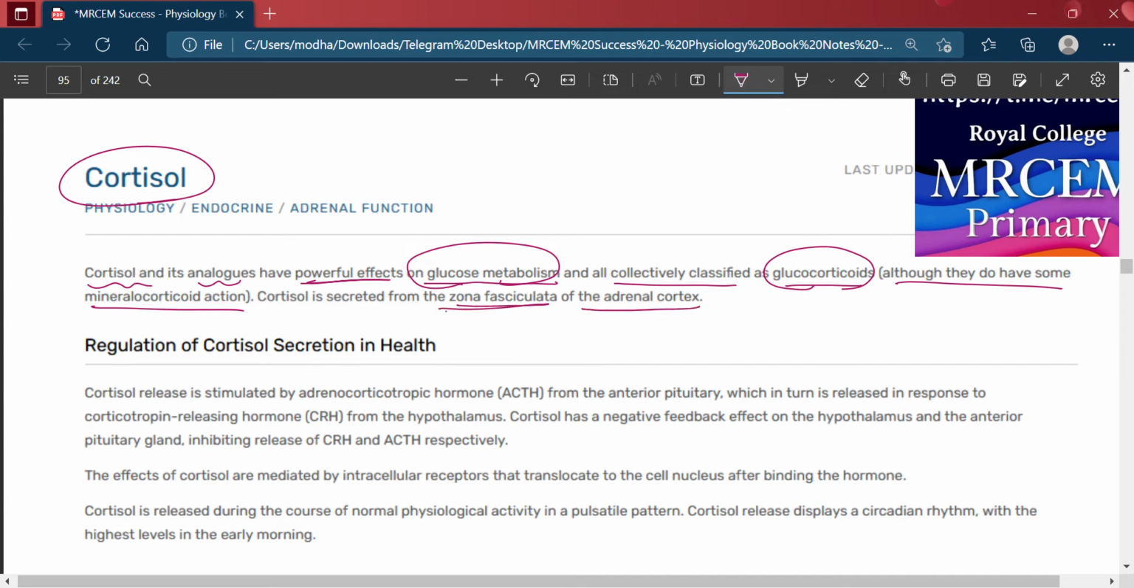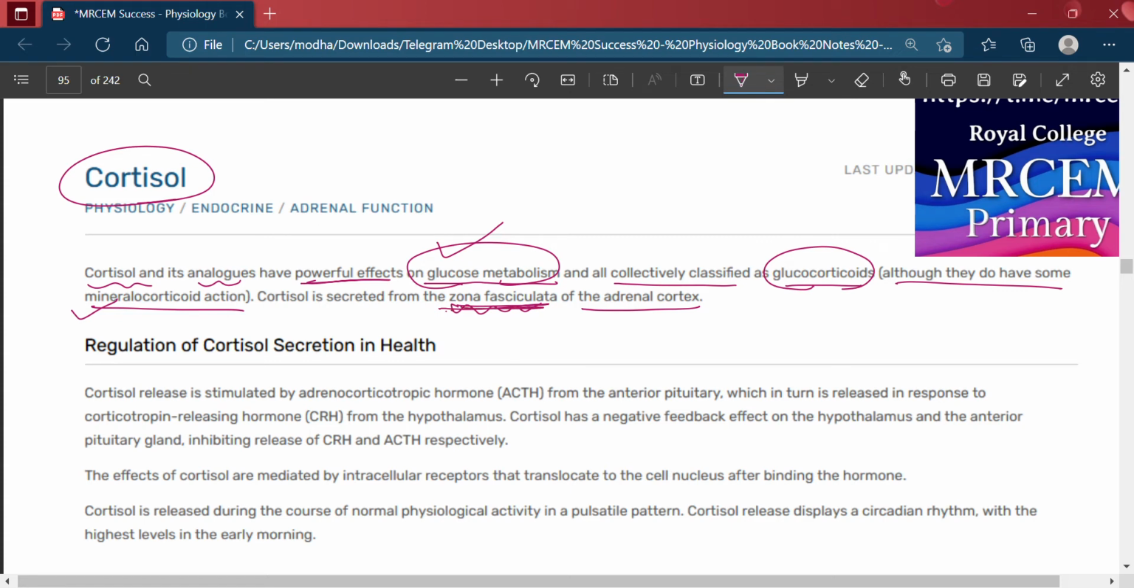Normally the mineralocorticoid effect is produced by the zona glomerulosa, but here cortisol is secreted by the zona fasciculata, and it also has some mineralocorticoid effect. So cortisol and its analogs have a powerful effect on glucose metabolism, are collectively classified as glucocorticoids, and are secreted by the zona fasciculata of the adrenal cortex.